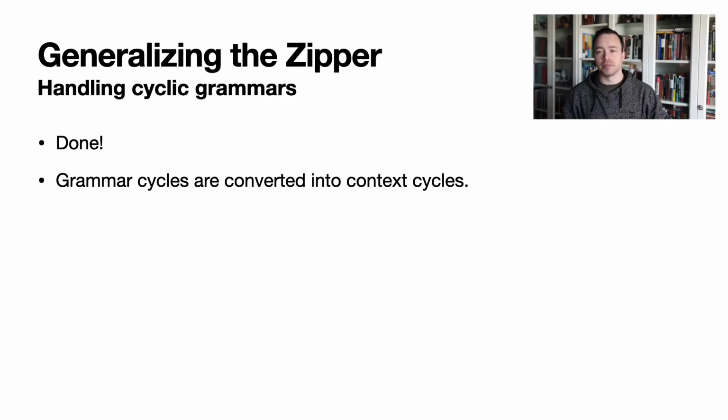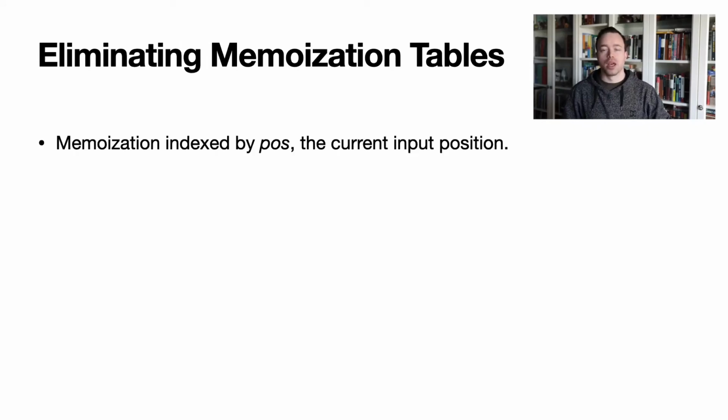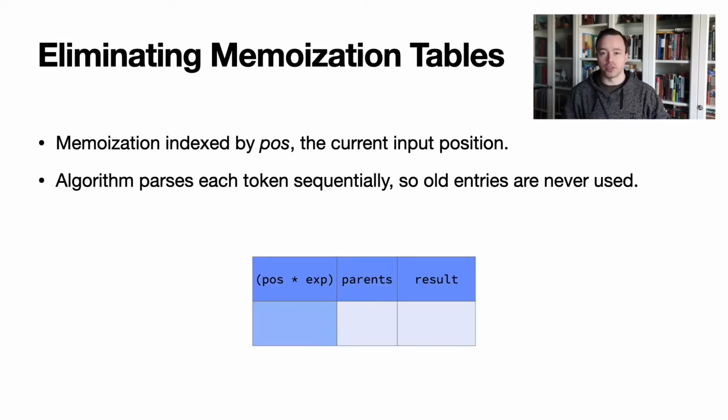The diagramming for this is a bit complex, so I suggest reading section 7 of our paper for a more detailed explanation. And with that, the fundamental theory of our algorithm is laid out, but there remains one more advancement to discuss prior to looking at the evaluation. We can actually completely eliminate the memoization tables, and I'll show why. All our memoizations are indexed by the current input position, but we parse the input tokens sequentially, so there is never a need to maintain old entries.